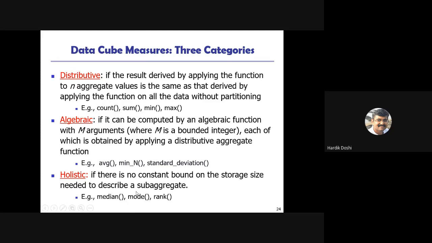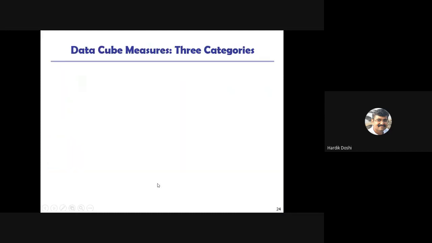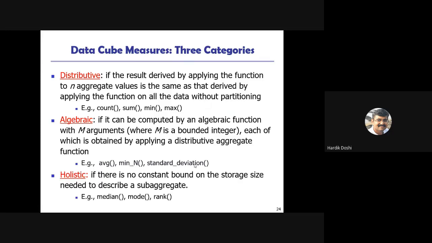See the measures over here. Units sold, that means it is distributive, count. Then dollars sold, again count. Average sales, so it is algebraic: average function, mean of n, standard deviation. So measures are always either distributive, algebraic or holistic.